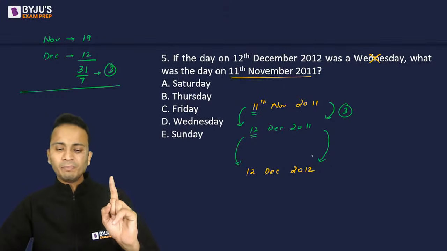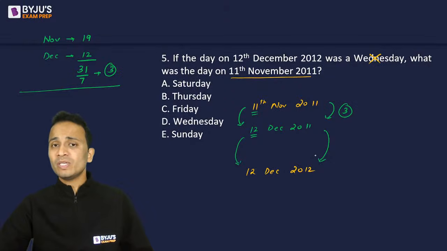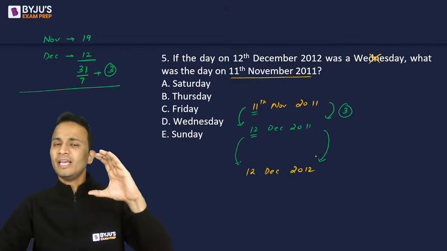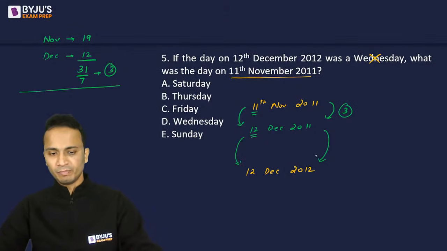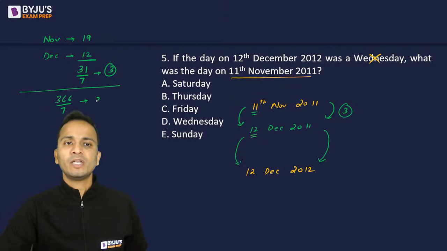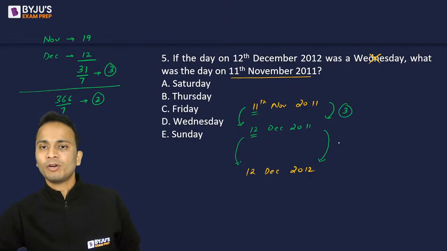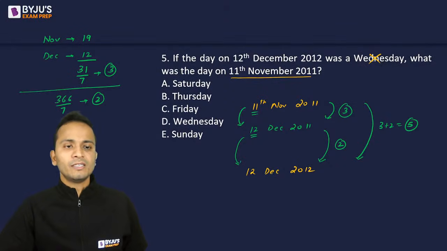And in one leap year, how many extra days are there? Yes, can anyone tell me in one entire leap year, how many odd days are there? Please write this number. So number of days in a leap year is 366. When divided by 7, it will give you a remainder of 2. So number of odd days is 2. All right. So I can say that the total number of odd days will be 3 plus 2, that is 5.